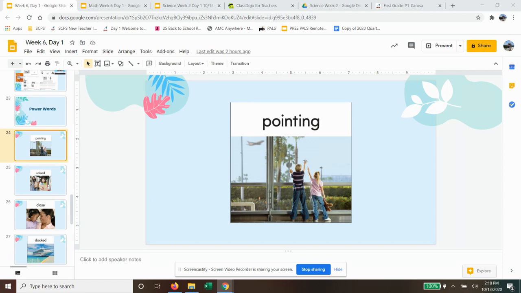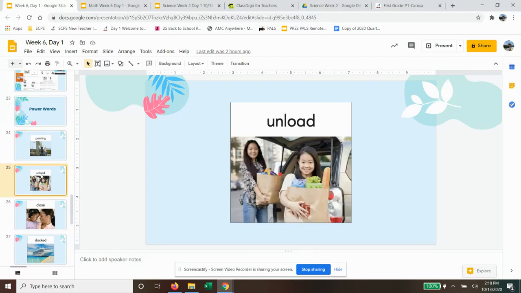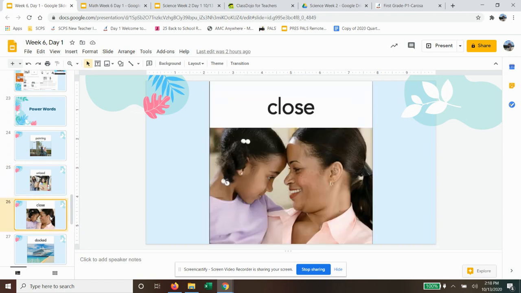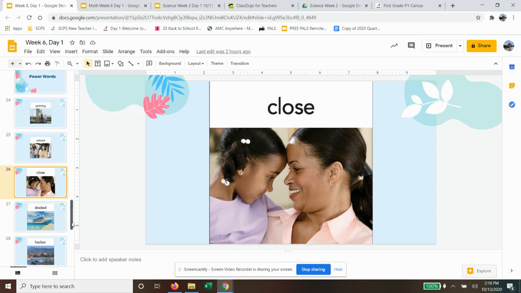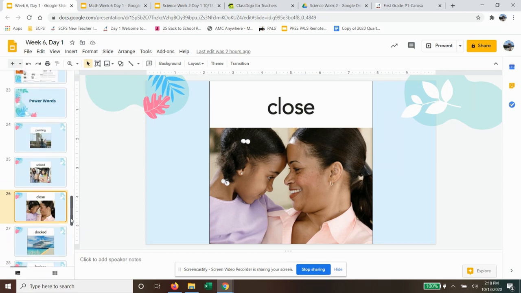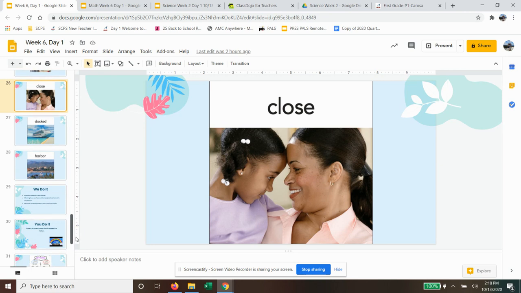And then I did the same thing with unload, and the students said it, and I said what it meant. Then I did the same thing with close and dock and harbor. And this is all the vocabulary words that they use during today's lesson.